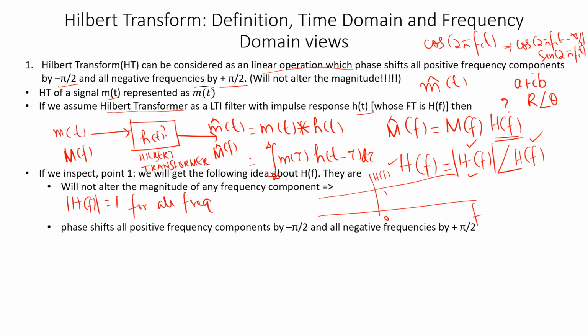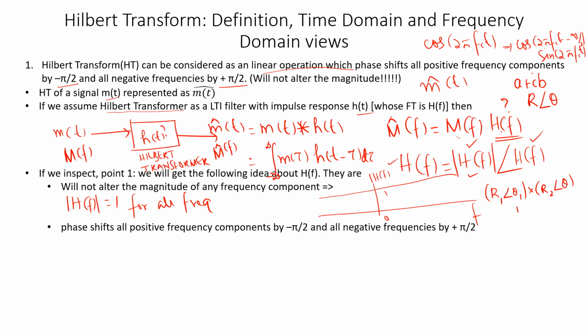This change in magnitude means you are multiplying one complex number with another. If you are multiplying two complex numbers, say R1 angle theta 1 into R2 angle theta 2, it is convenient to write the complex numbers in polar form.